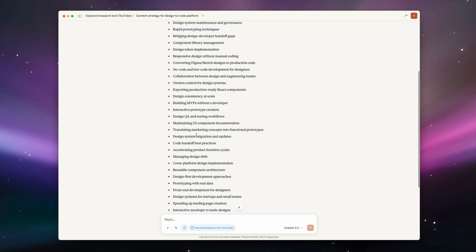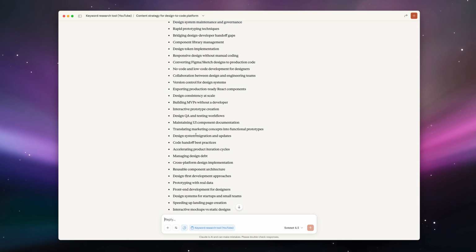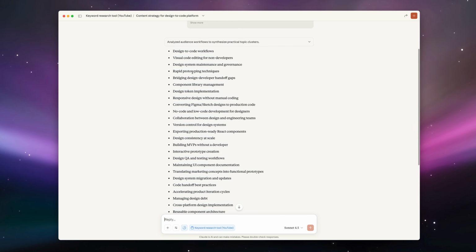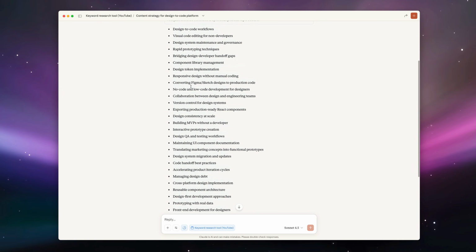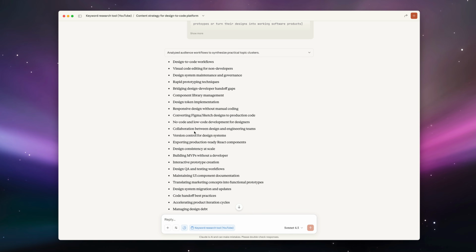As you can see, lots of really good stuff. These look like mostly jobs to be done, which is great. It means we're on the right track here. But as you can see, some of this is a little bit broad and maybe not all of it will fit. So here's where you have to use your best intuition or your own specific knowledge on the company that you're trying to grow and figure out what topics actually align the most. You want to find the one that you're most excited about, the one that aligns the most with the product and the customers, and pick just one.